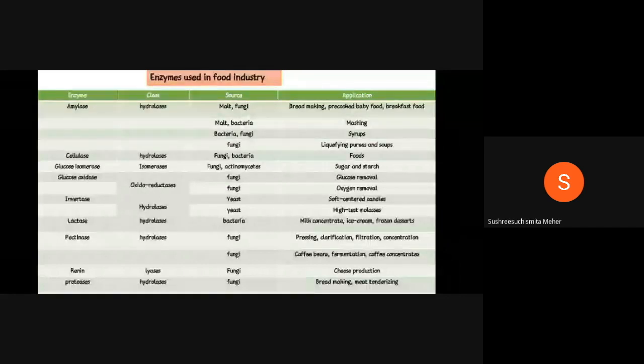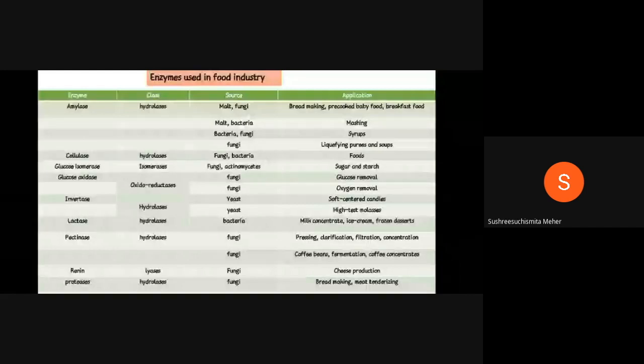Okay. And coming to coffee beans, one frequently asked question is: the flavor or the aroma of the coffee beans is mainly due to dash. The correct answer is roasting. Roasting makes the coffee beans develop a very good aroma. It is also a most commonly asked question. Coming to renin enzyme, it is majorly used in cheese production. Coming to protease enzyme, it is majorly used in bread making and also meat tenderizing. In meat tenderizing, they'll ask like papaya. You can see in papaya there is a papain enzyme. It is also majorly used in meat tenderizing.